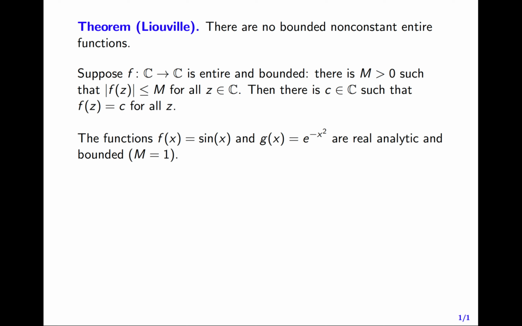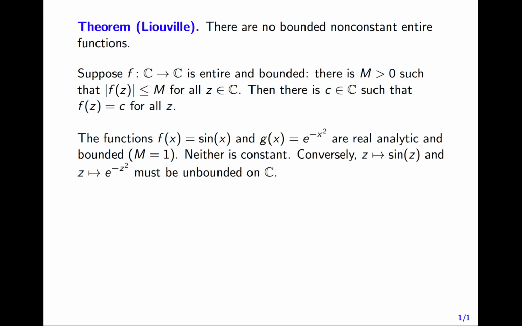But Liouville's theorem says that a function like z goes to sine of z or z goes to e to the minus z squared must be unbounded on the complex plane, because neither of these functions is constant and both are entire. This is a really strange feature of complex differentiable functions when those functions are defined on the entire plane. To prove Liouville's theorem, we will need a little lemma that we'll call the Cauchy estimates.